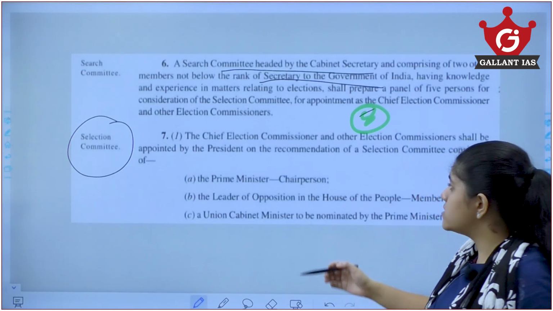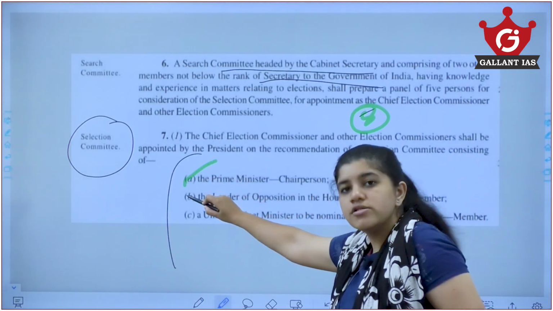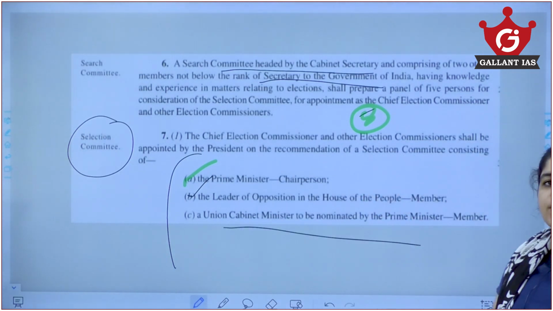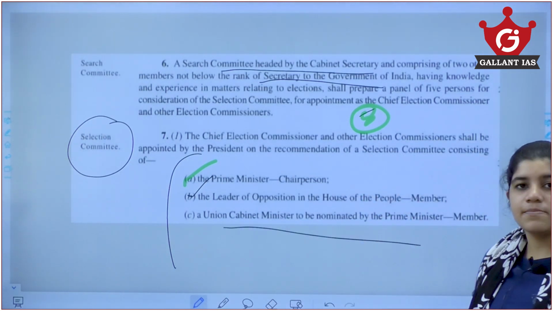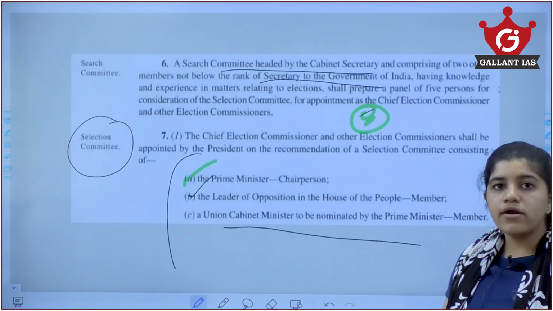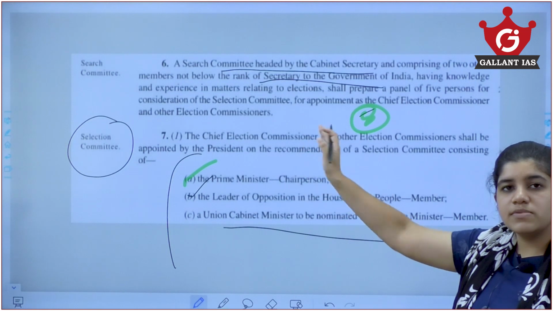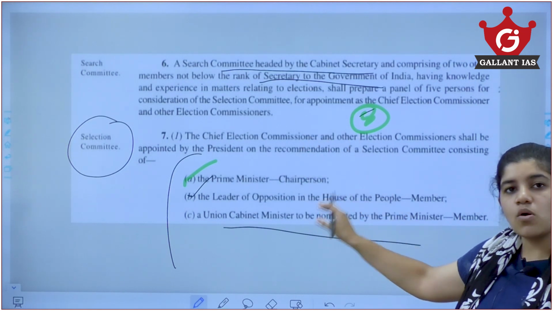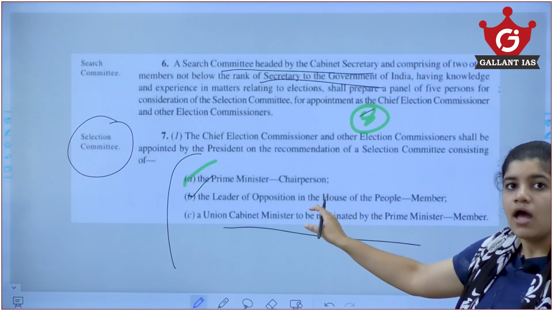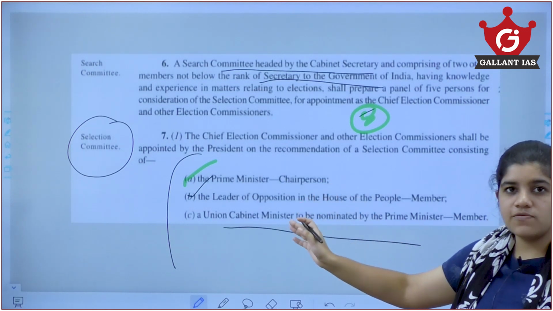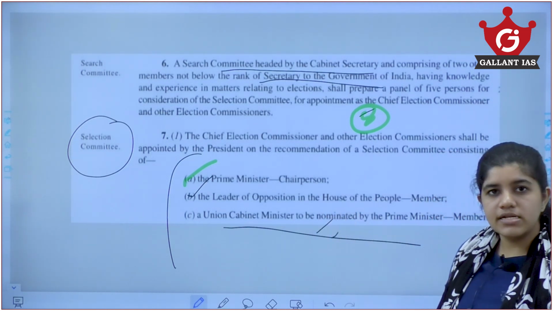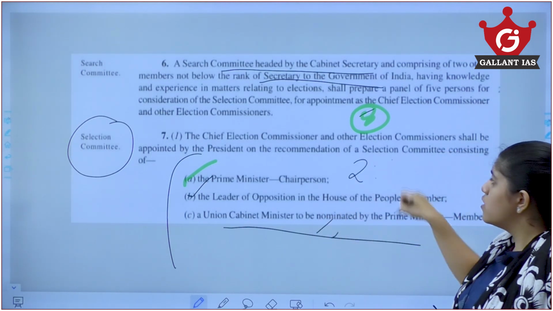So the new panel will consist of the Prime Minister himself, also the Leader of Opposition, but the Chief Justice of India would be replaced by a Union Cabinet Minister who is nominated by the Prime Minister himself. Why this? Before, I told you there was unbiasedness in the selection process, or no monopoly of the government in the selection panel of the Election Commission of India. But after the removal of the Chief Justice of India, they are again putting a government cabinet minister. Now you see the vote goes again 2:1.